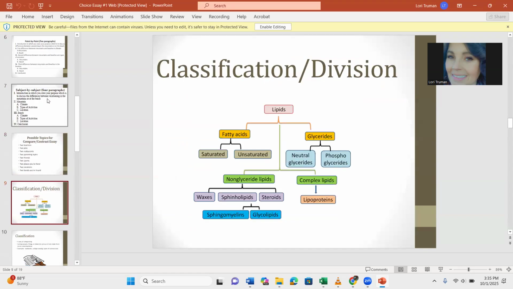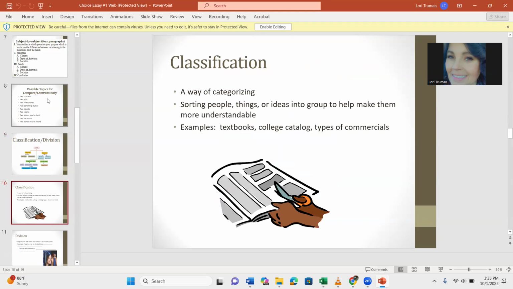Classification division is a little bit more difficult, I think. A lot of people don't choose this pattern of development because it's so much easier to do compare contrast or cause effect. But you may certainly choose classification division. Classification is what I think of as categorizing or sorting.